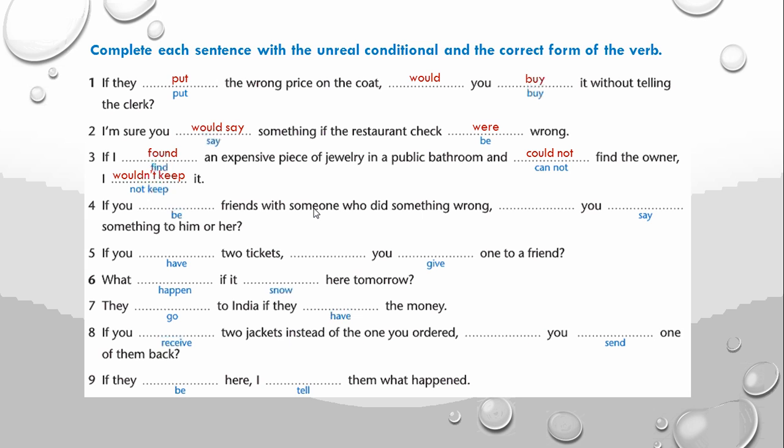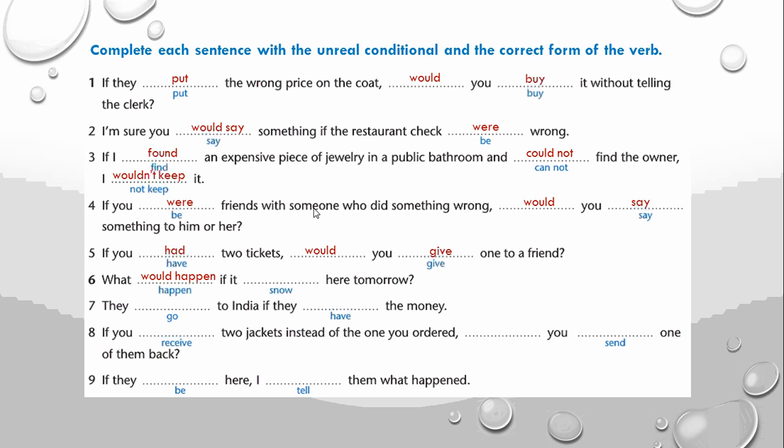We have an if clause in number 4, so we need a past tense of be with if for all personal pronouns: were. If you were friends with someone who did something wrong, question with would: would you say something to him or her? Next one, if clause, past tense of have. If you had 2 tickets, question with would: would you give one to a friend?